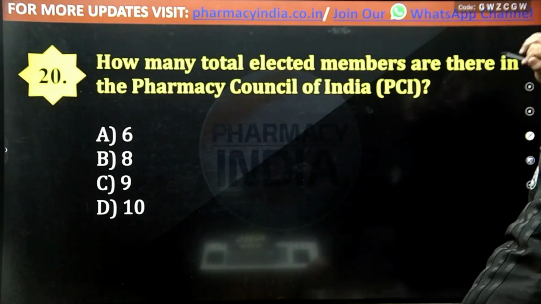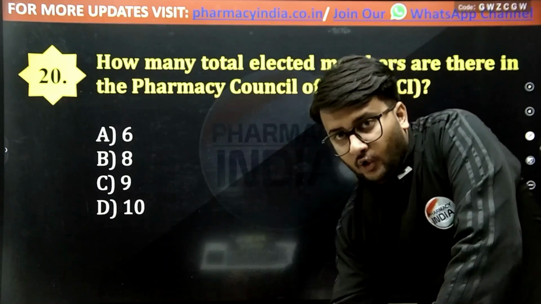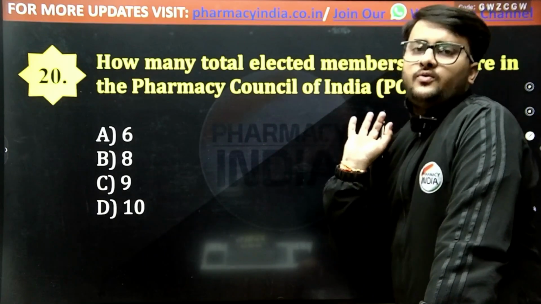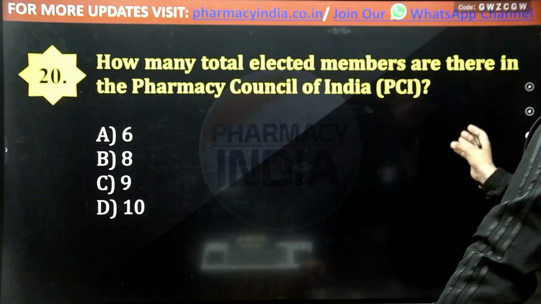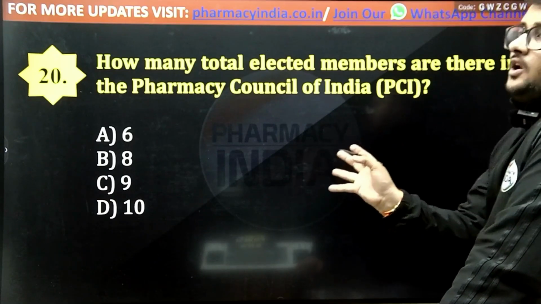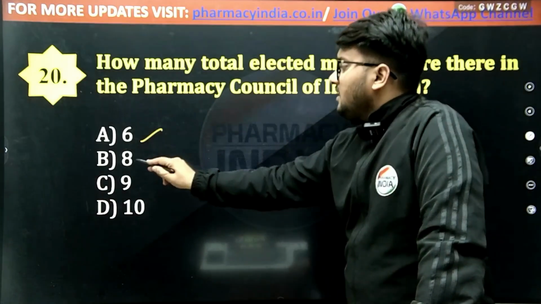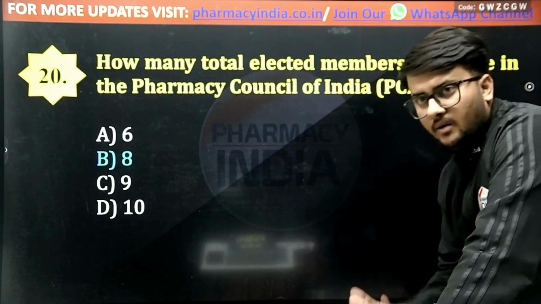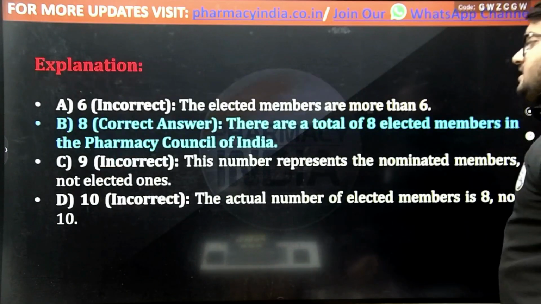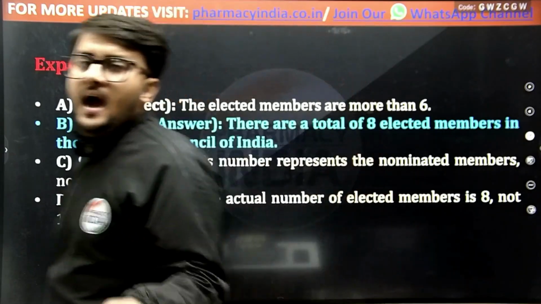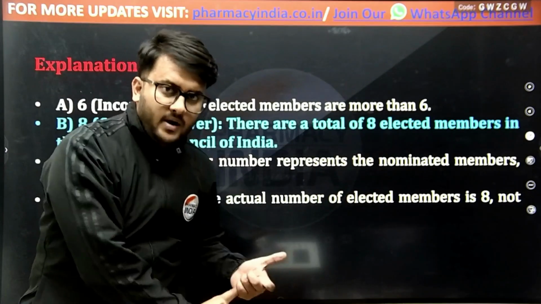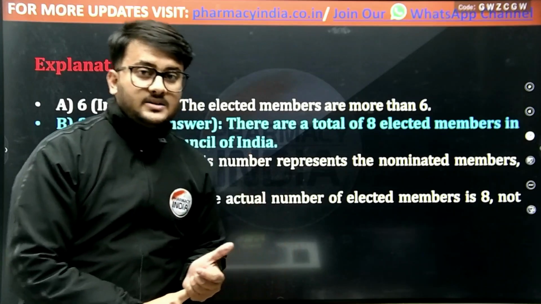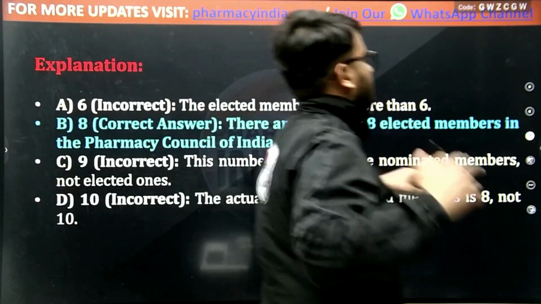Now the next question is, how many total elected members are there in Pharmacy Council of India? Total number of elected members in Pharmacy Council of India are 6, 8, 9 or 10, and the correct answer is option B, that is 8, because PCI, Pharmacy Council of India, included 9 members as nominated members, 8 members as elected members and 3 members as ex officio members.